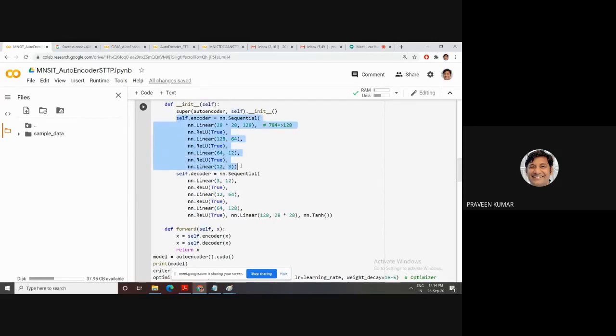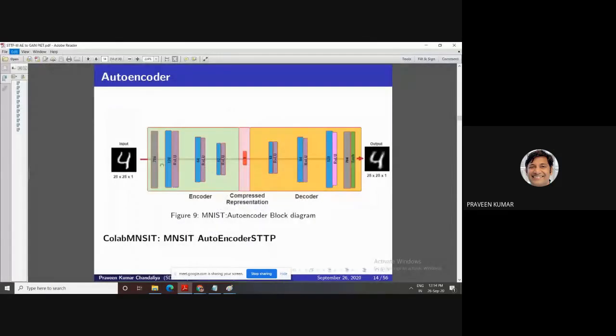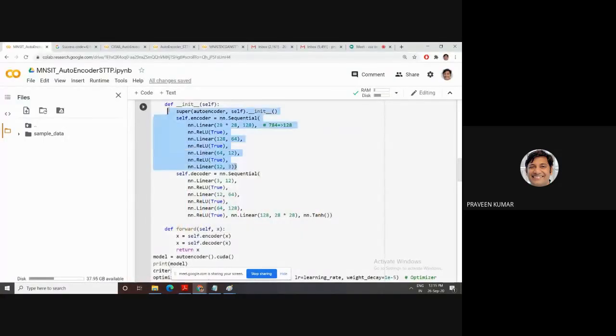With the help of this function, the linear layer is the fully connected layer, and ReLU is your activation function. With the help of these, we design our encoder. This is a very simple encoder. We do not use any convolution concept. This time we are only using the fully connected layer concept. So this encoder converts this 28 cross 28 image to only 3 values. This is the 3-value encoding.